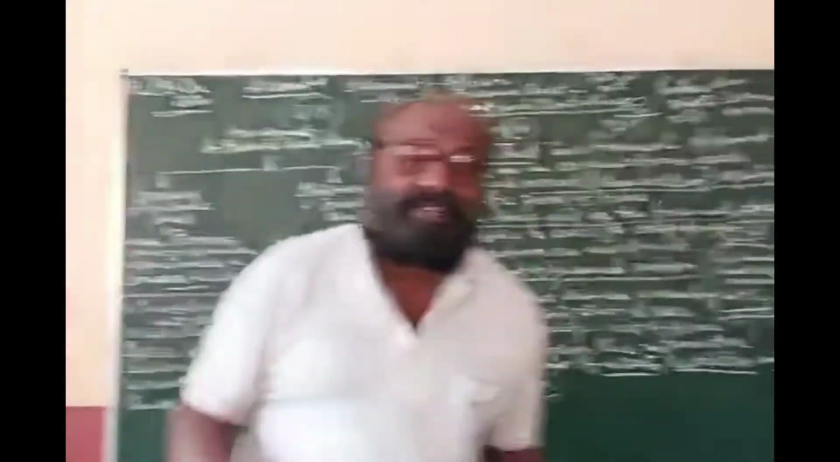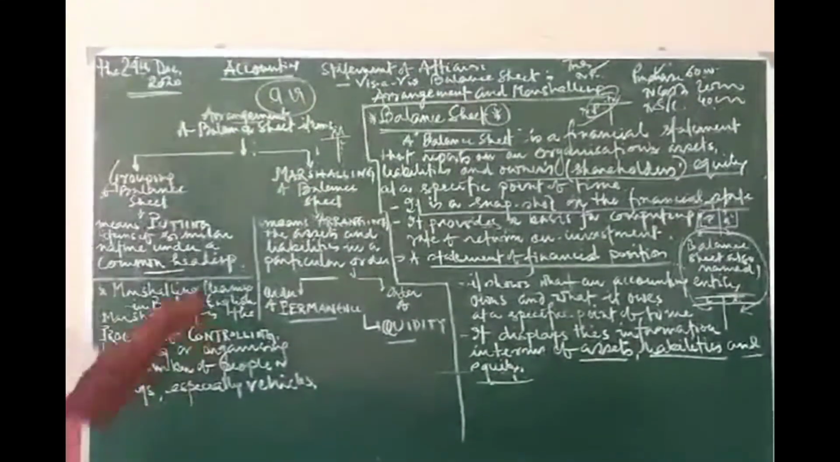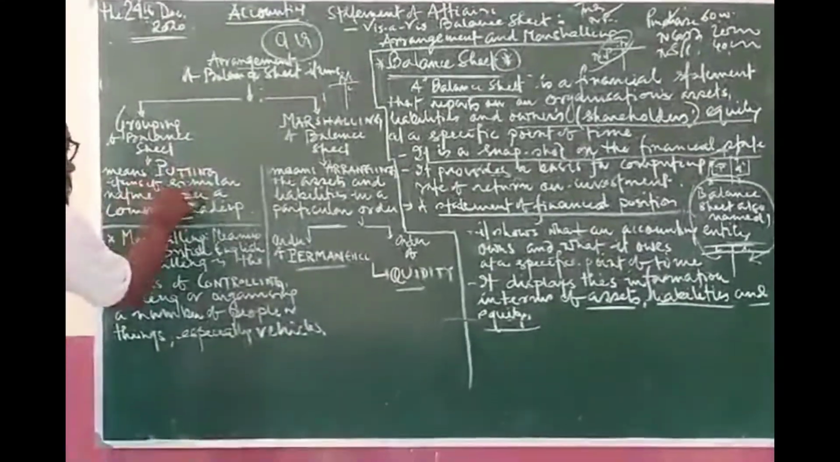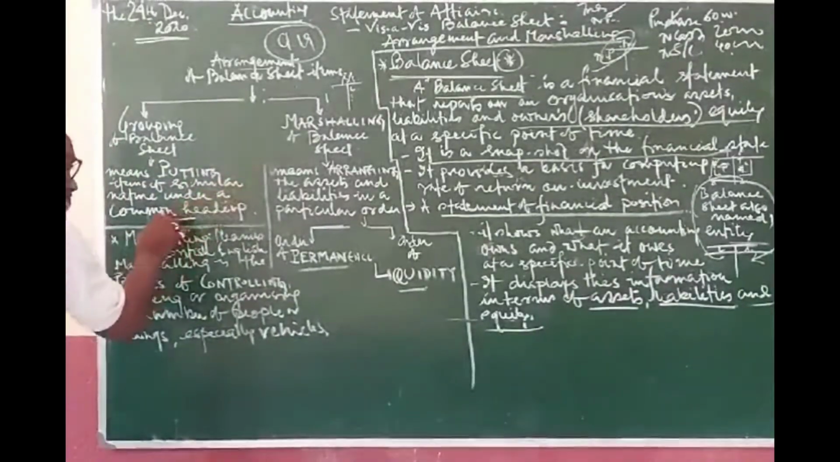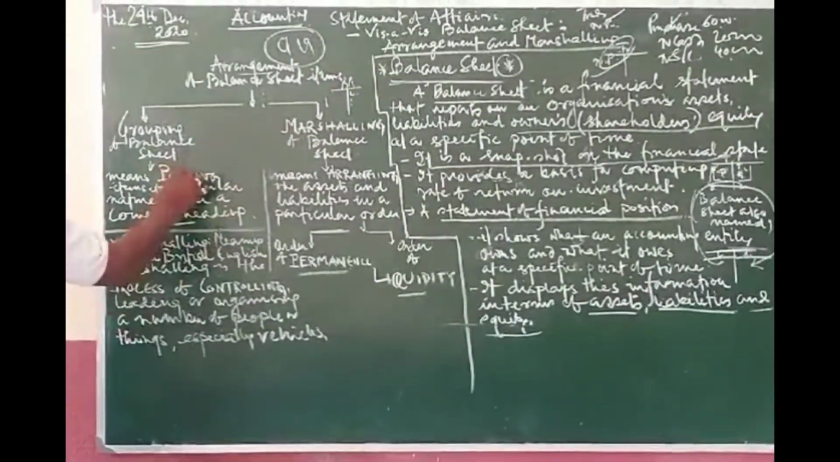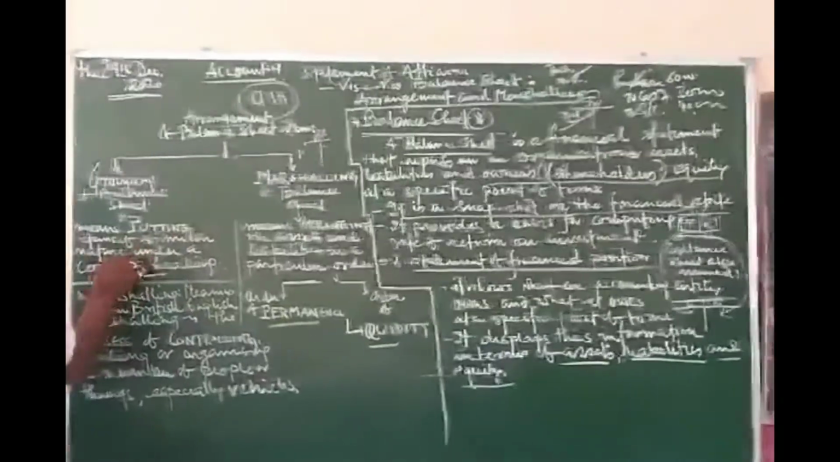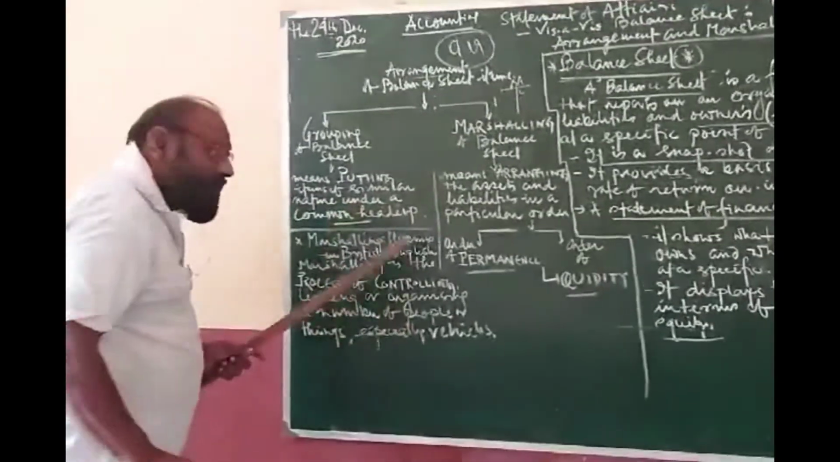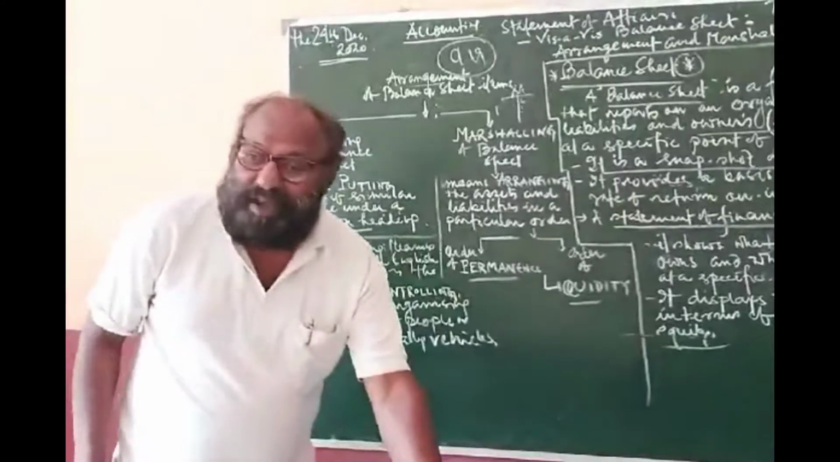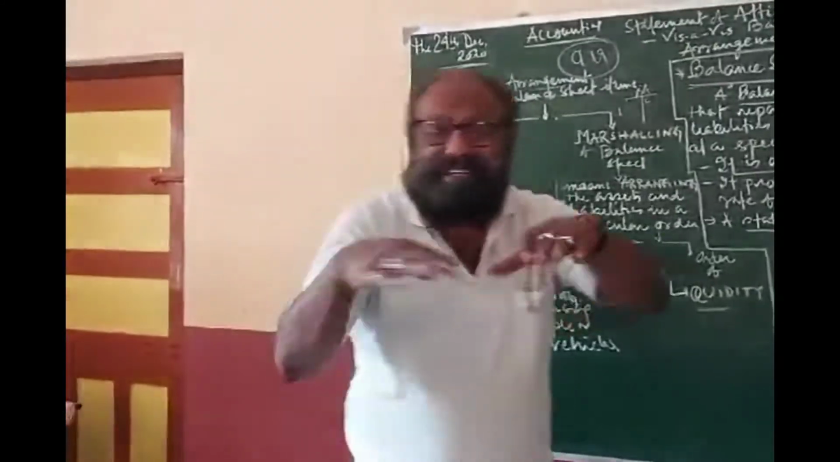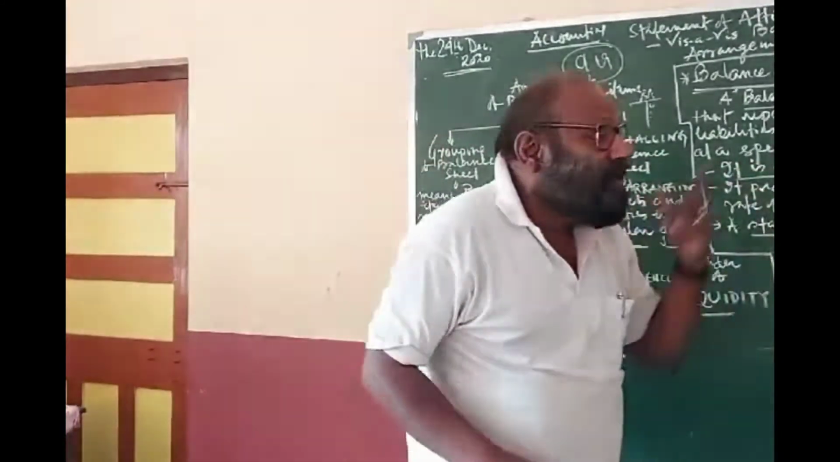That arrangement is of two types. One is grouping the items. What is grouping? Grouping means putting items of similar nature under a common heading. Clear? What I have shown you already, today I am finalizing it.